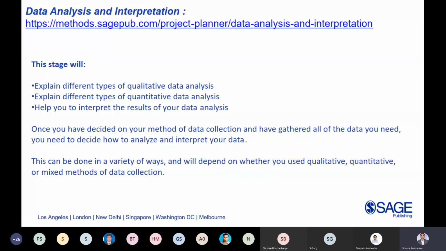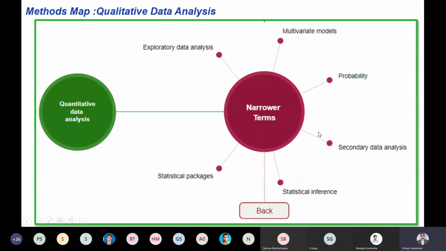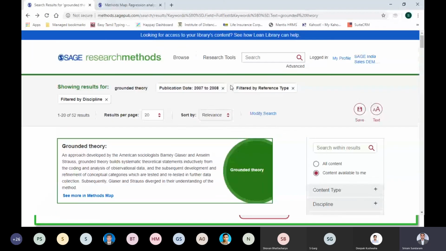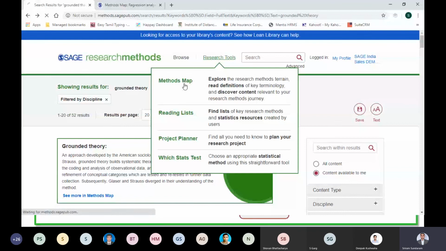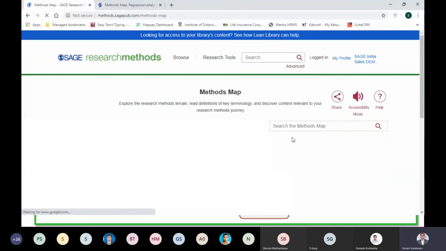But when you are doing data analysis, generally there is this methods map. For example, if you are doing qualitative, there are so many different subtopics covered in qualitative. Similarly for quantitative. So I'll go once again to the methods map and show you how to navigate it.